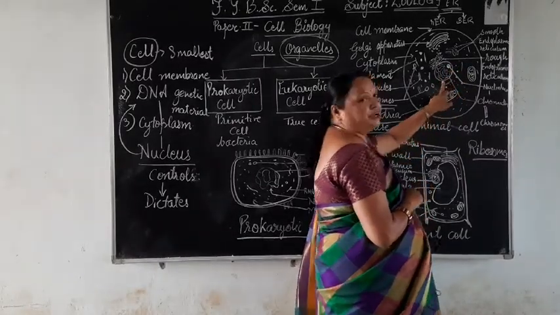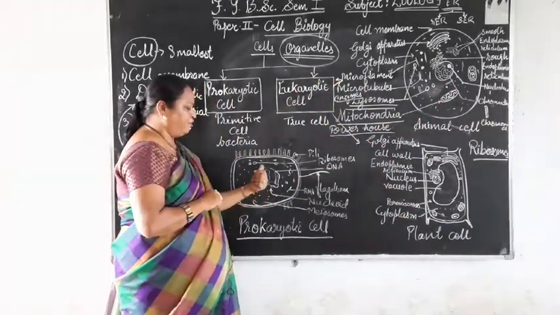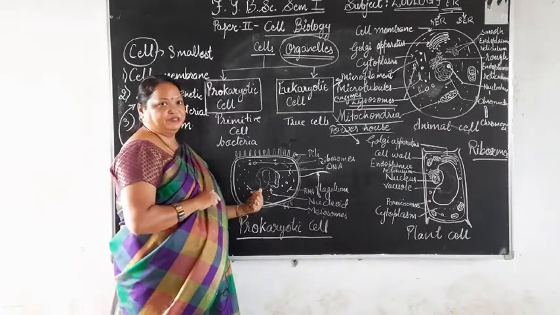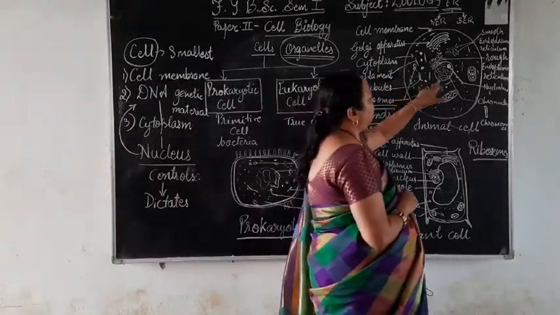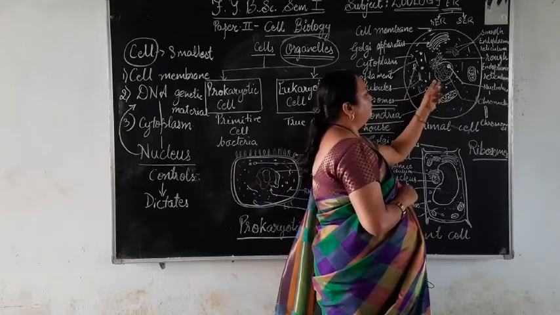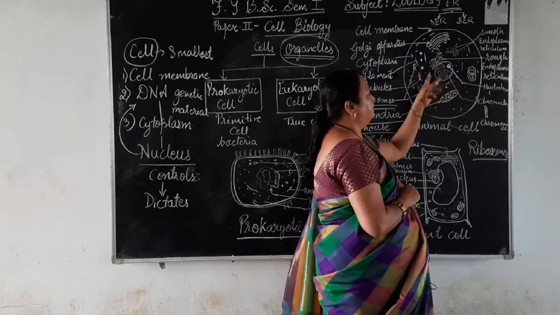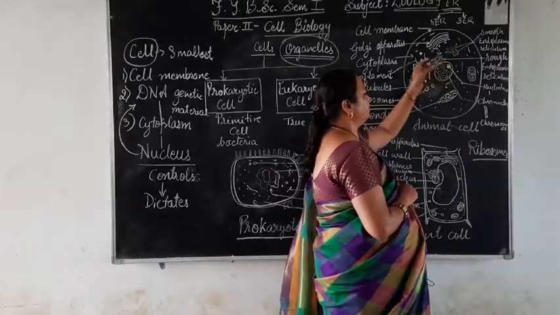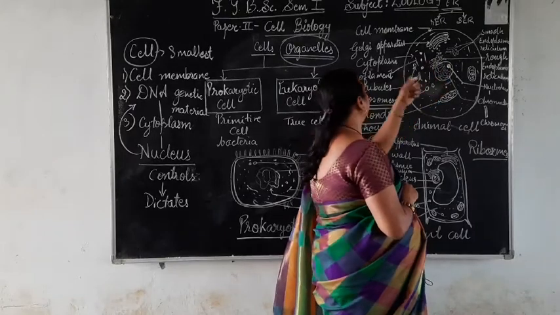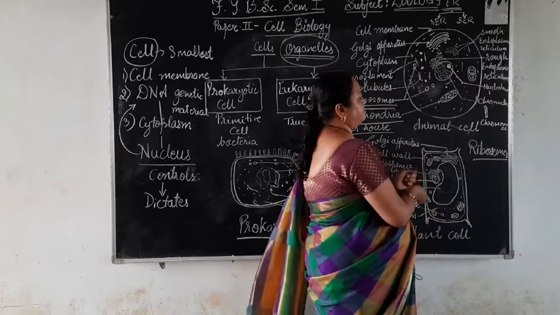This nuclear membrane is absent in the prokaryote, and therefore the genetic material is naked over here. In the eukaryotic cell, the nuclear membrane separates the inner content of the nucleus from the cytoplasm, and therefore the cell type is the eukaryotic cell.